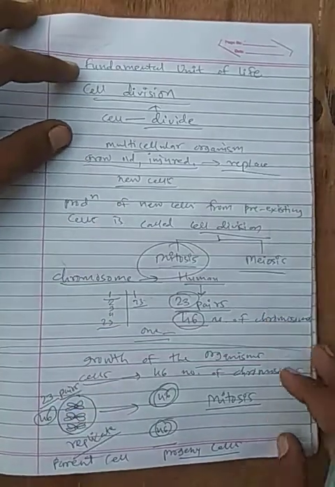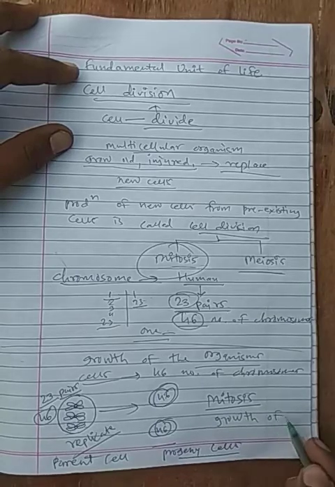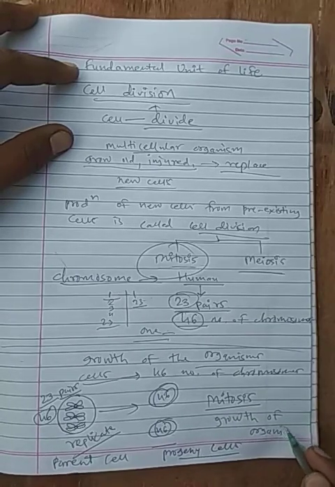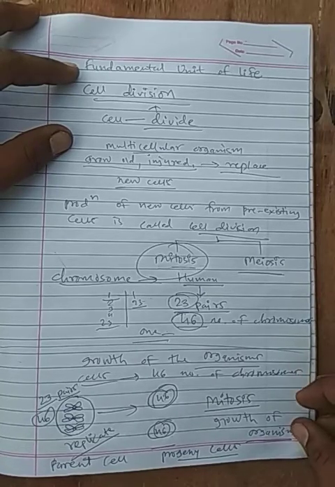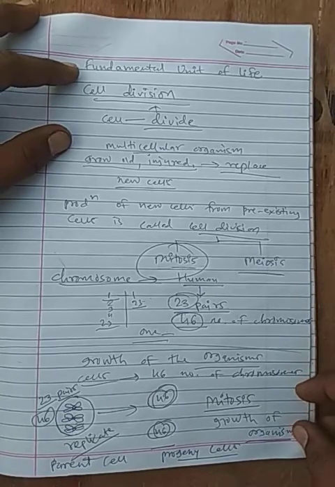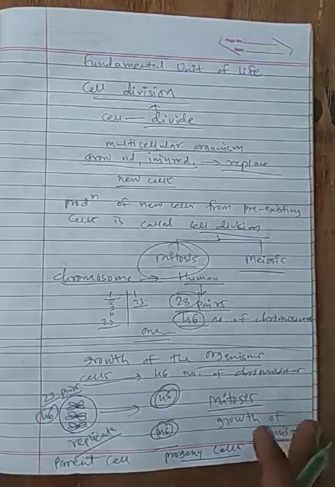So where does mitosis occur? For the growth of the organism. Anywhere the reason for cell division is growth of the organism, the cell division will be mitosis type. Now let's see what meiosis is.